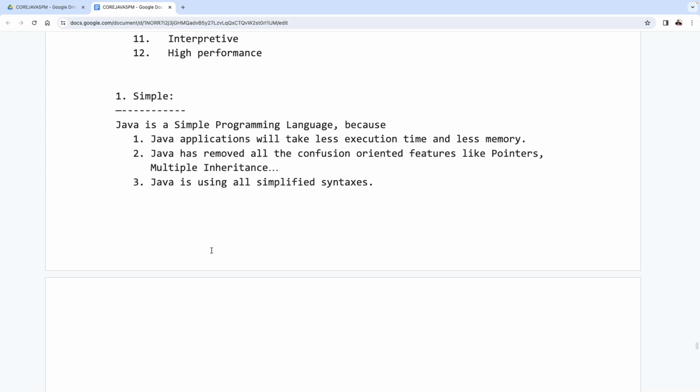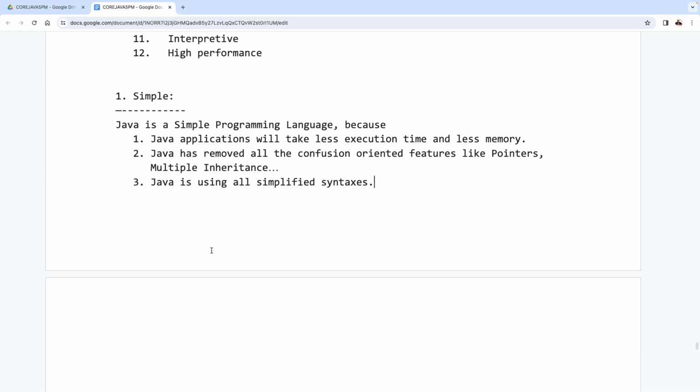Java applications take less execution time and less memory. Next, Java has removed all the confusion-oriented features like pointers and multiple inheritance. The third point is that Java uses simplified syntaxes. Because of these reasons, we can conclude that Java is a simple programming language. Clear?